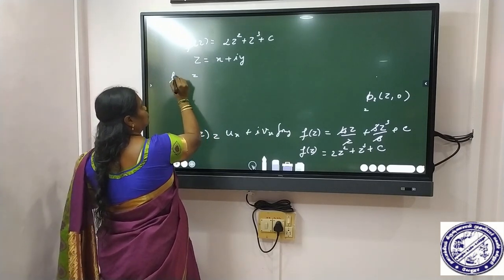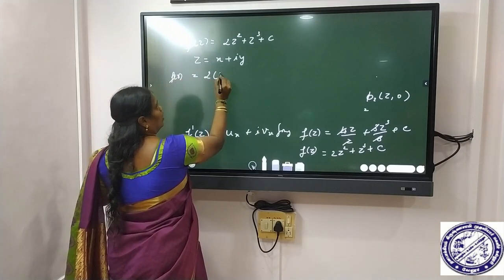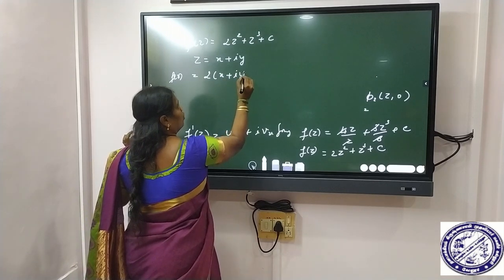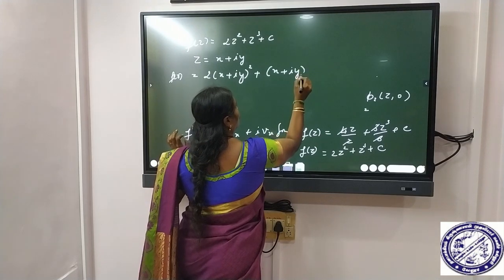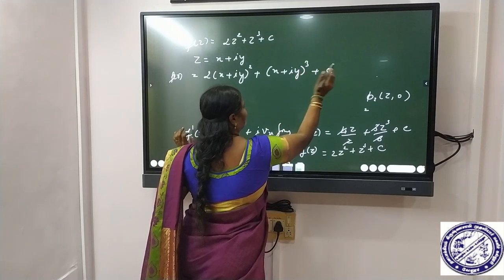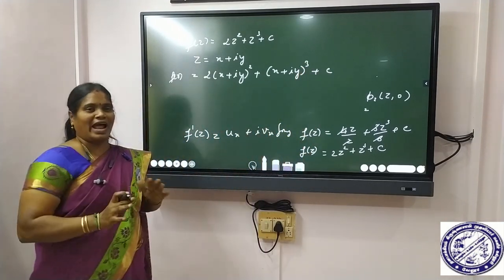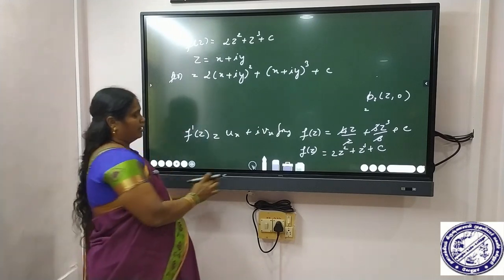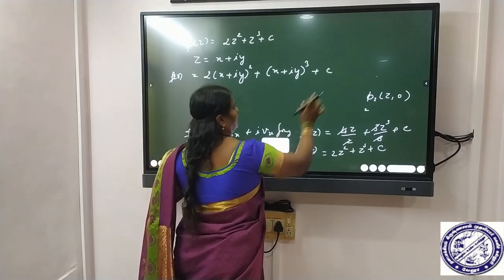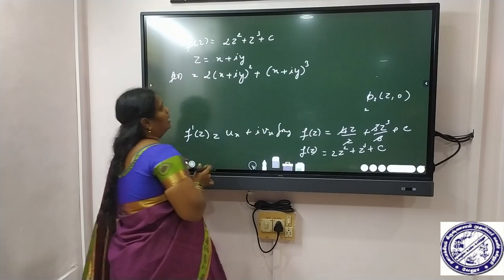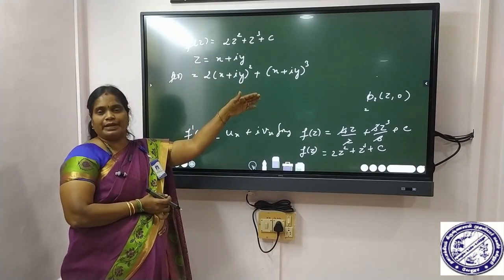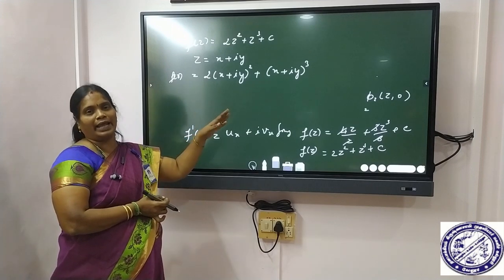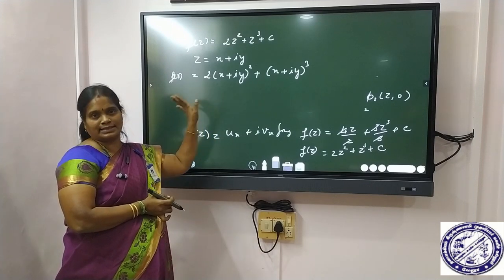It is equal to 2 into (x plus iy) the whole squared plus (x plus iy) the whole cubed plus c. So we have written down that value c, this term alone. Now you know the formulas for (a plus b) squared and (a plus b) cubed. We have to apply these two formulas in this function.